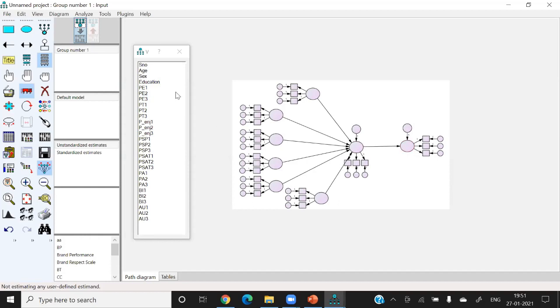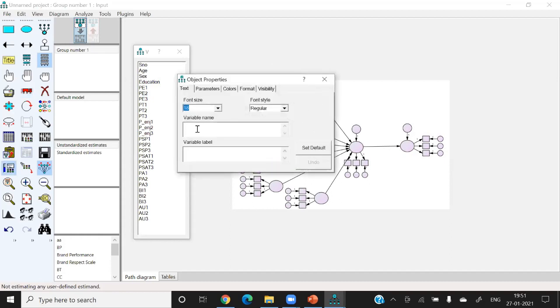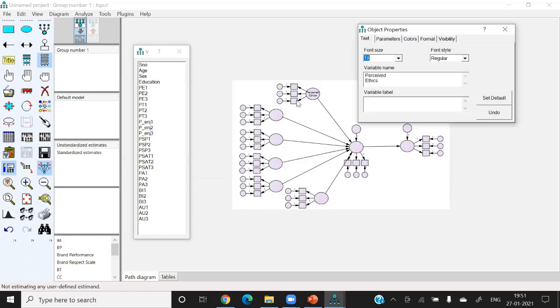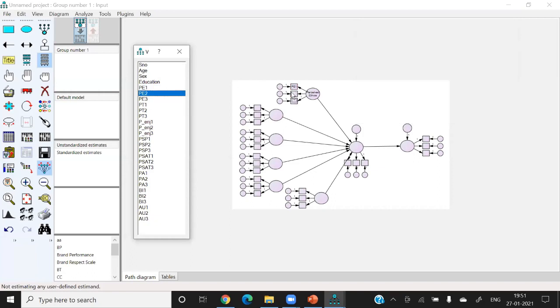So let me check. The first variable is perceived ethics. The name of this construct is perceived ethics. Okay, then the variables are PE1, just drag and drop. Then the second construct is perceived trust.